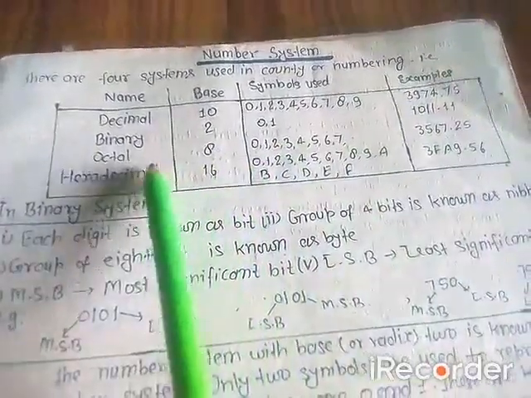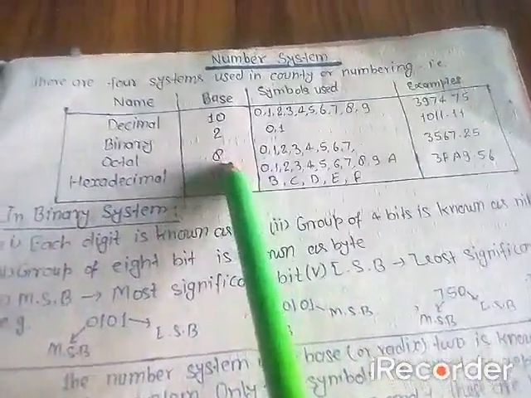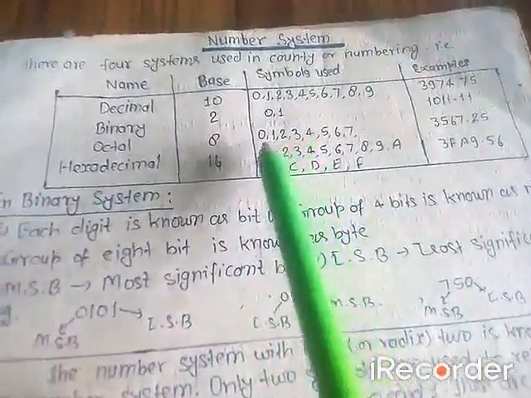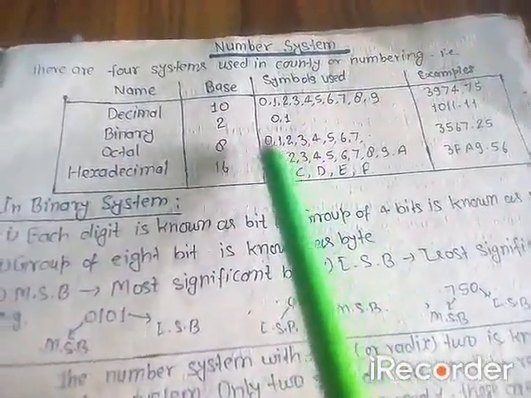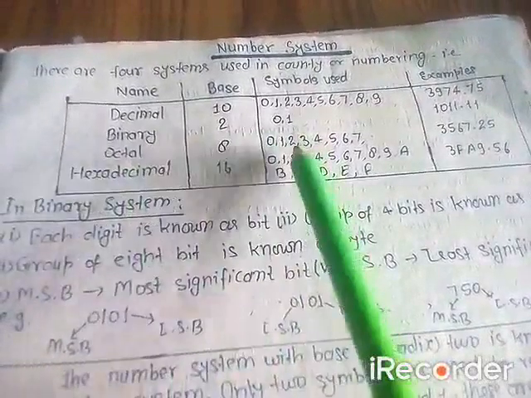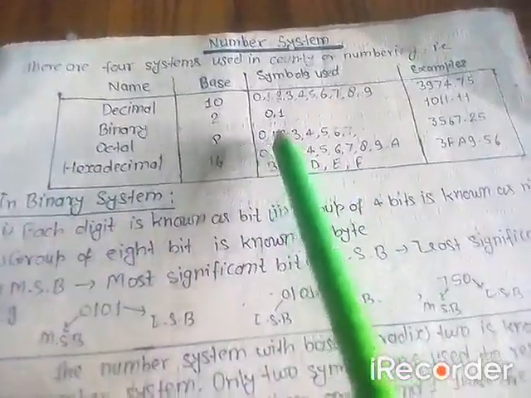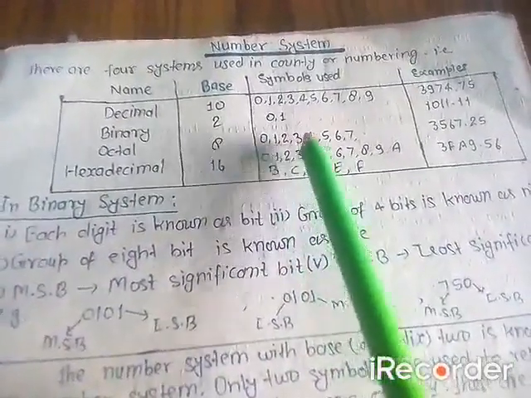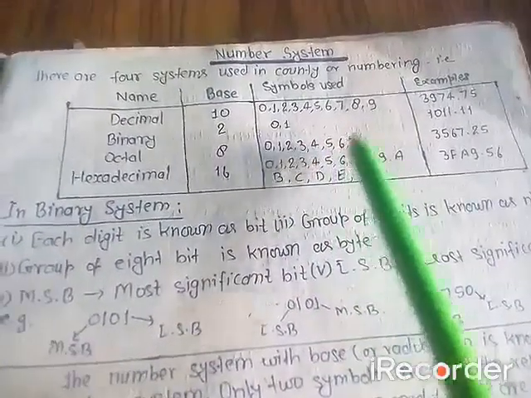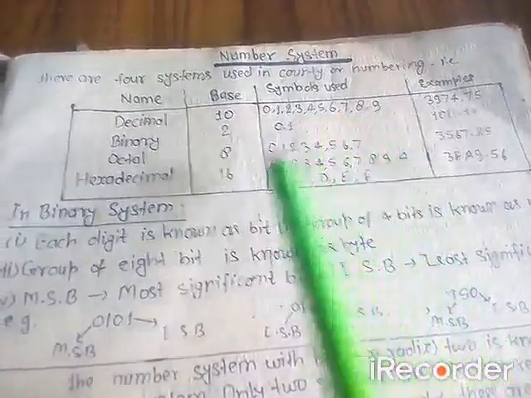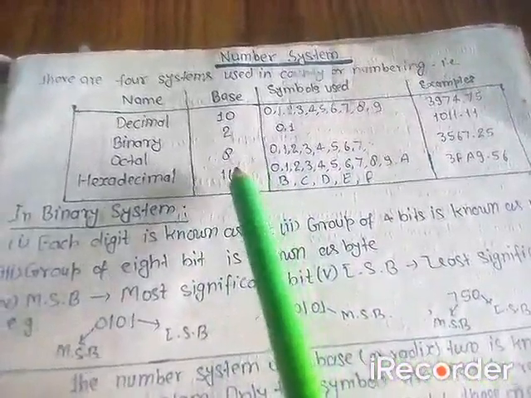Next, octal. Octal has base 8 because it uses 8 different symbols, and these 8 different symbols defined inside the octal number system are 0, 1, 2, 3, 4, 5, 6, 7. Only 8 symbols are decided inside the octal, so it has base 8.